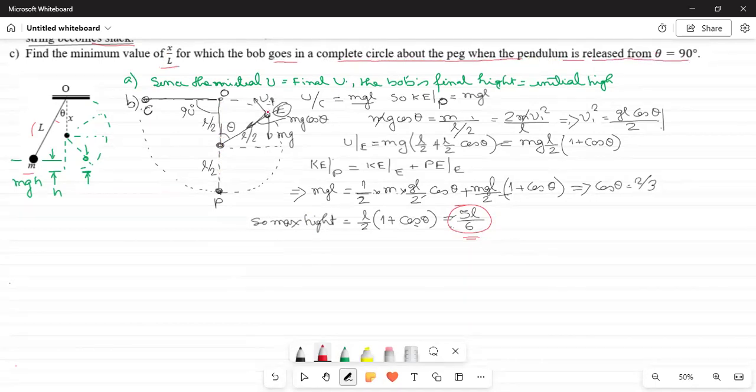Here we have found x by L is half, but the bob did not make a complete circle.